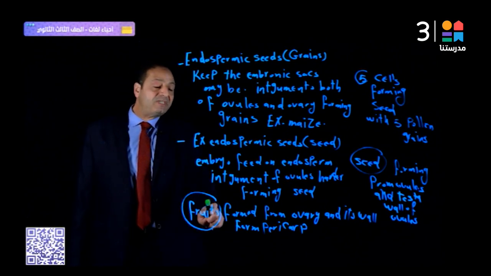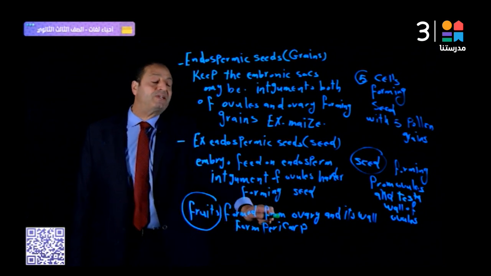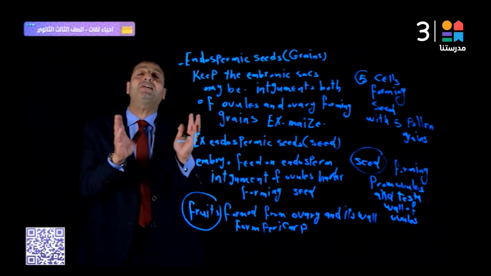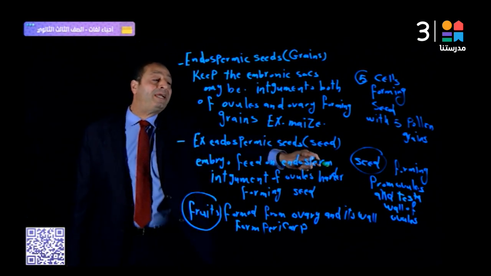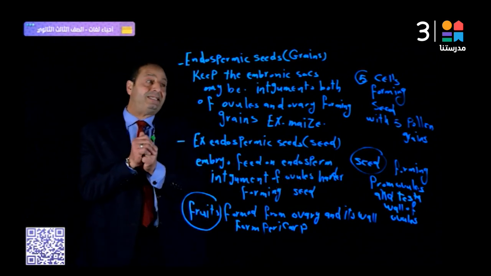Okay, the fruit is formed from the ovary, and its wall is formed from the pericarp. So the ovary forms fruits. All of the ovary forms pericarps. Seeds form from the ovules, and all of the seed forms the testa, the cover of the seed.